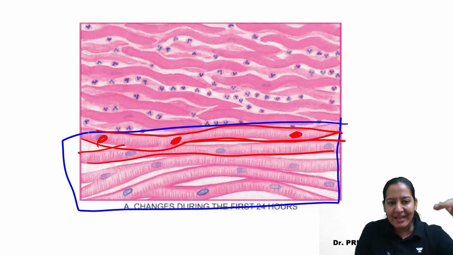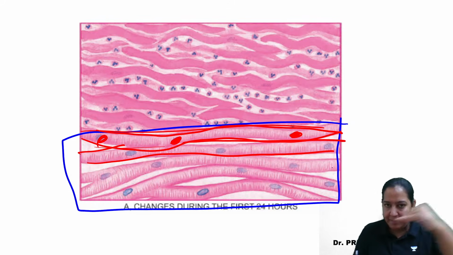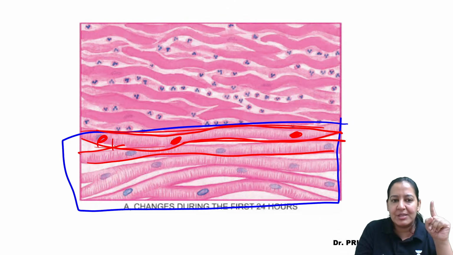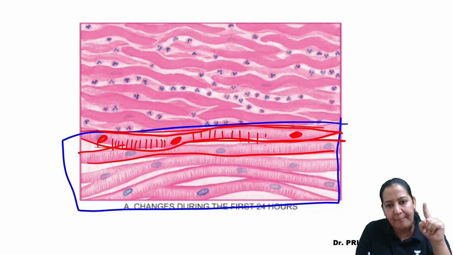But normally they are straight. Normally they are straight, one behind the other. And I can see the striations. You know, striations are present in cardiac muscles if you have read it. So striations, if you zoom, you can appreciate the striation.